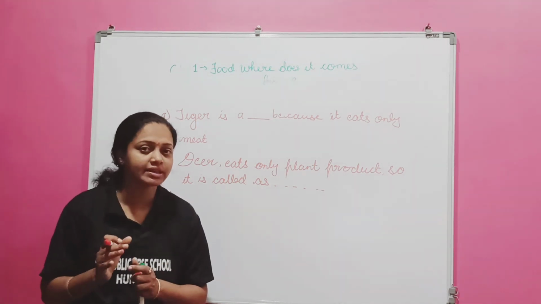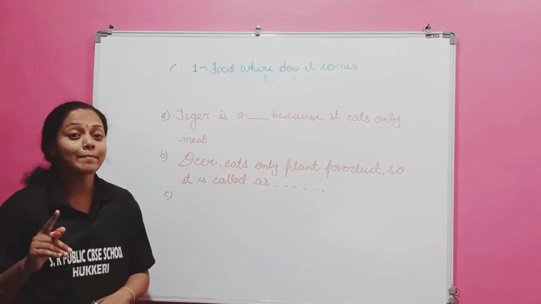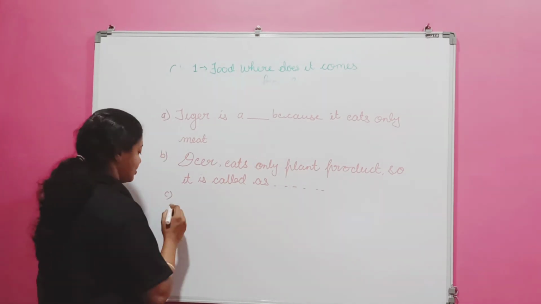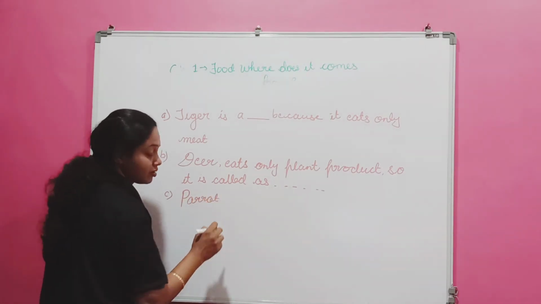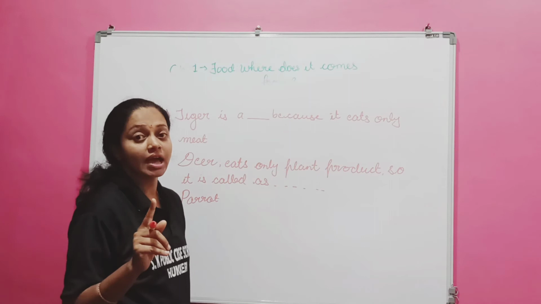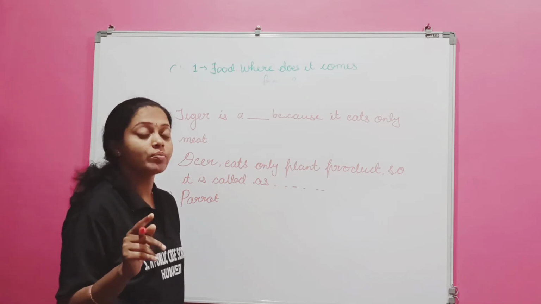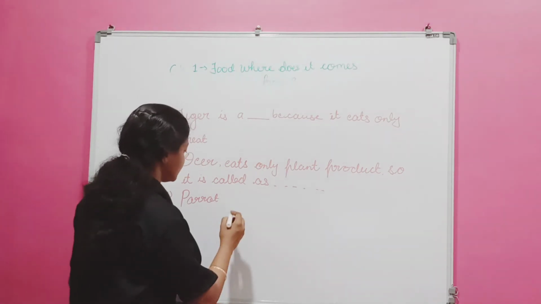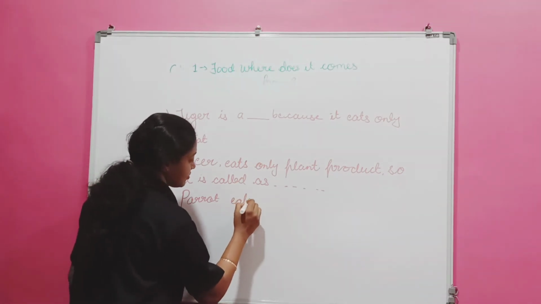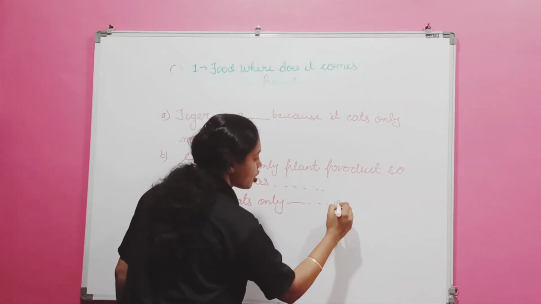In the summary of the lesson, we have learnt what it is called as. The next one is parrot eats only dash product. Parrot, observe carefully, I have pronounced it as parrot. Parrot eats only dash product.